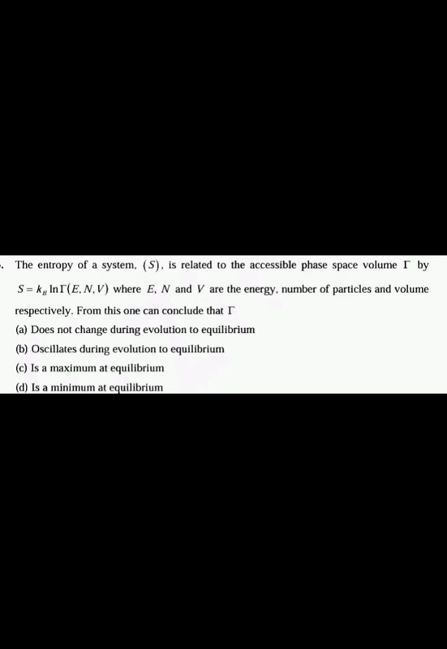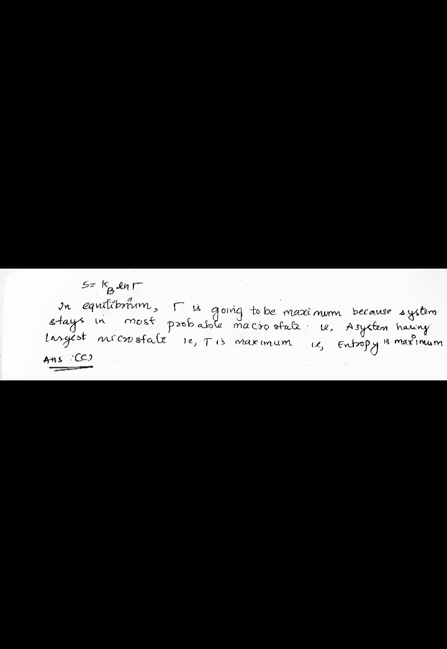The next question is, the entropy of a system is related to the accessible phase space volume by S equal to Kb ln gamma, where E, N, V are the energy, number of particles and volume respectively. From this one can conclude that gamma... here S is equal to Kb ln gamma. In equilibrium, gamma is going to be maximum because the system stays in the most probable macro state. That is, the system is having the largest number of micro states. That is, here gamma is maximum. That means entropy is maximum. So the answer is option C.